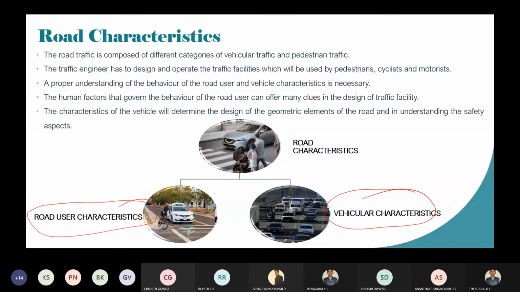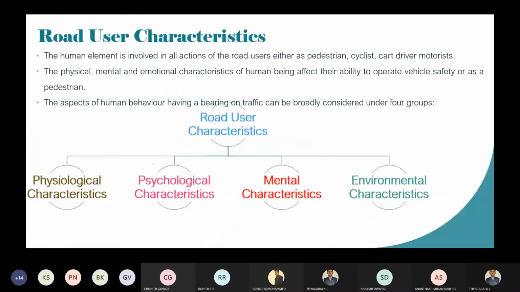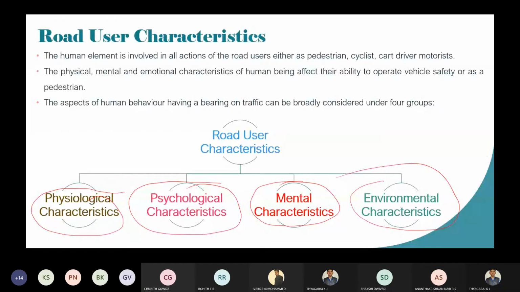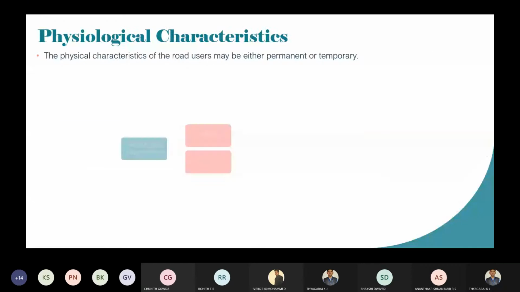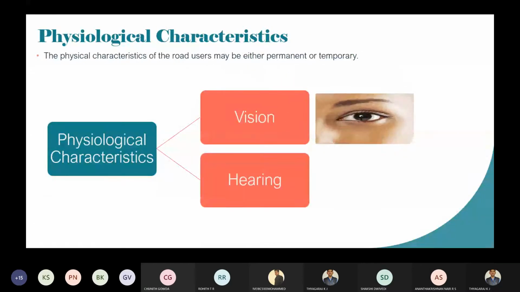We have discussed only the physiological characteristics. The road user characteristics are divided into physiological, psychological, mental, and environmental characteristics. So, what are the physiological characteristics? As we all know, there are two types you should learn: one is vision, and another one is hearing.